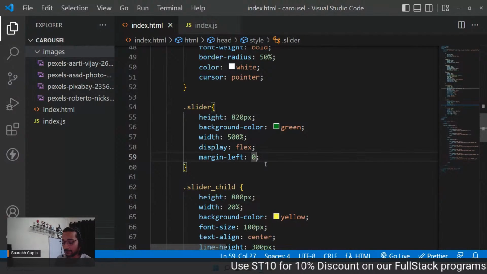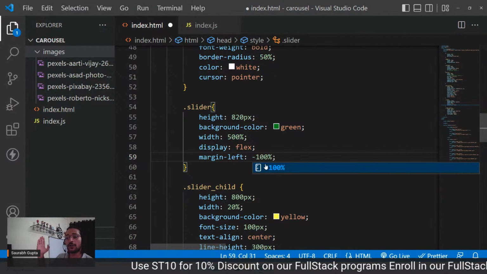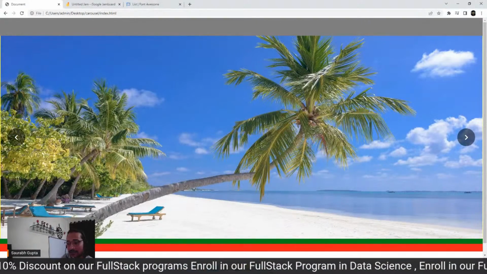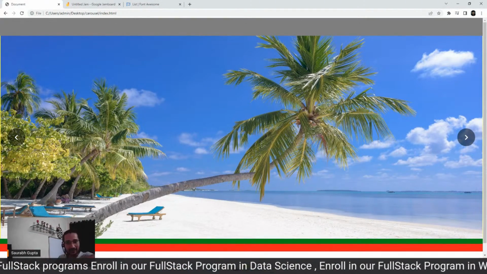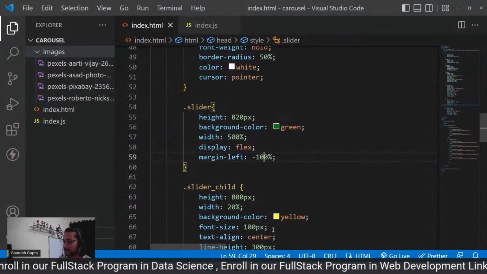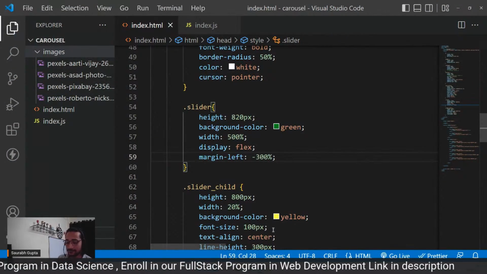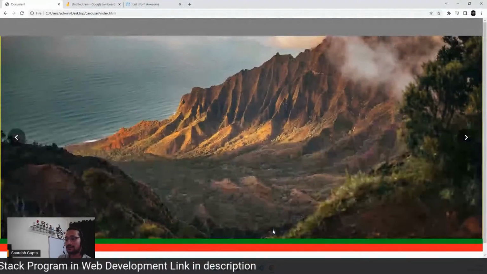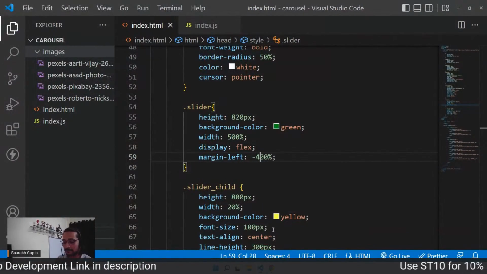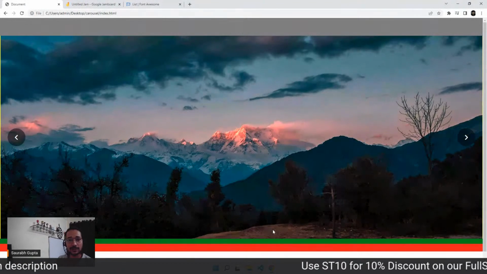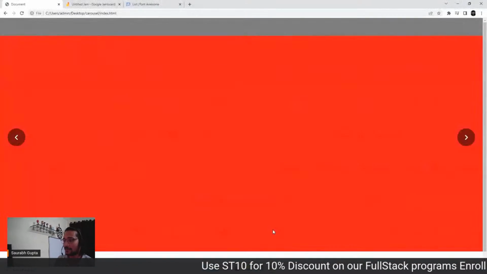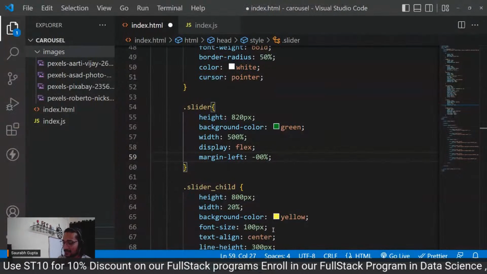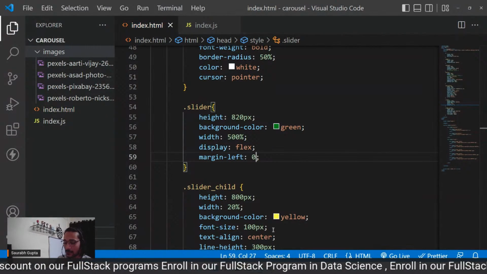So margin left minus 100%, because you're going opposite. See that? Now you have the next image, but the old one is just here on the left. If I do minus 200, you will see the next image. Minus 300, you will see the next image. Minus 400, see the last image. And minus 500, obviously nothing will be there because it has ended. But you understood the technique now. By default it's 0, so you see the first one.